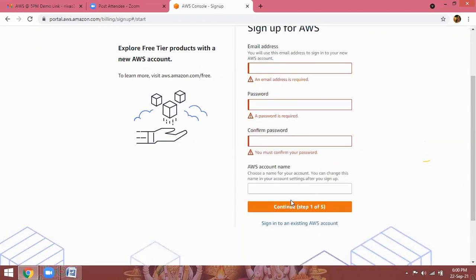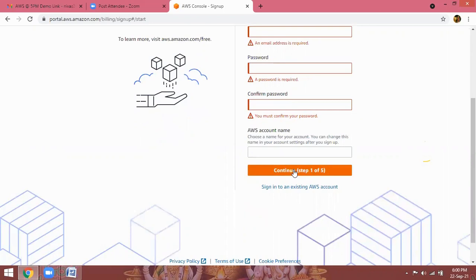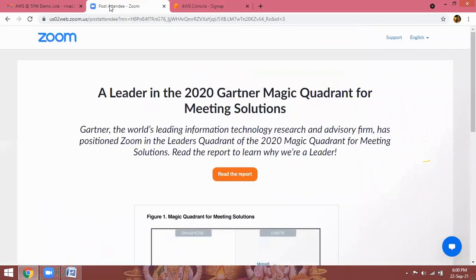Then you can go to the next steps. It will ask for organization or personal use. You can select personal, then give your complete address and your debit card details to create the account. Give the details and the account will be created automatically. They will charge 2 rupees and immediately credit it back to your account. Like this, you can create the account. It is very simple, a matter of 2 minutes.